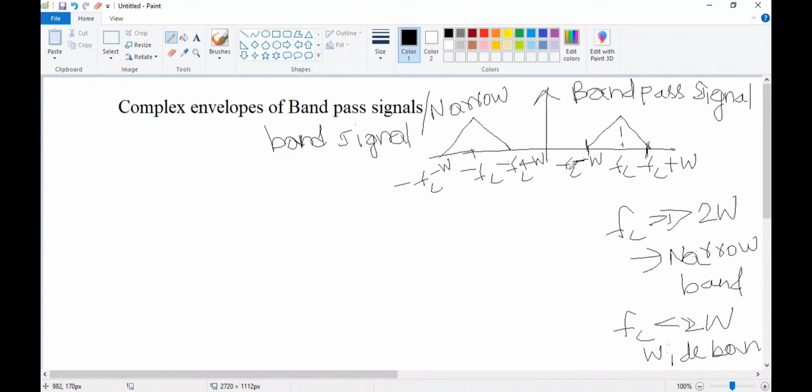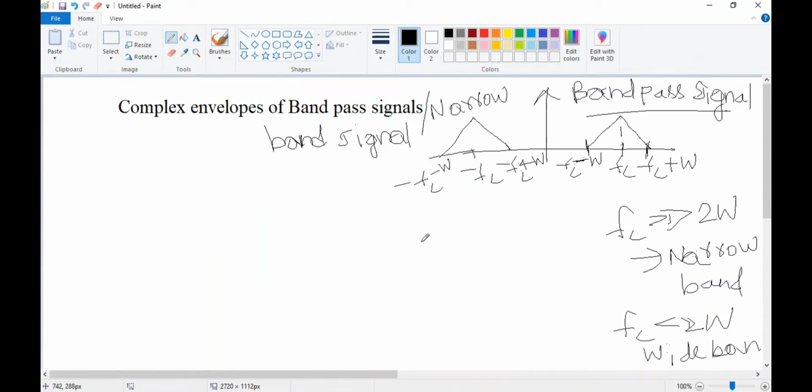Here, if you observe, it is centered at frequency FC. To analyze the signal, like how the spectrum is, what the characteristics are, whether the reconstruction is properly happening or not, if I have it centered at FC with the carrier frequency along with this, it will become very difficult to analyze the signal. So in order to analyze the band pass signals, I need to first convert this band pass signal to a low pass signal.